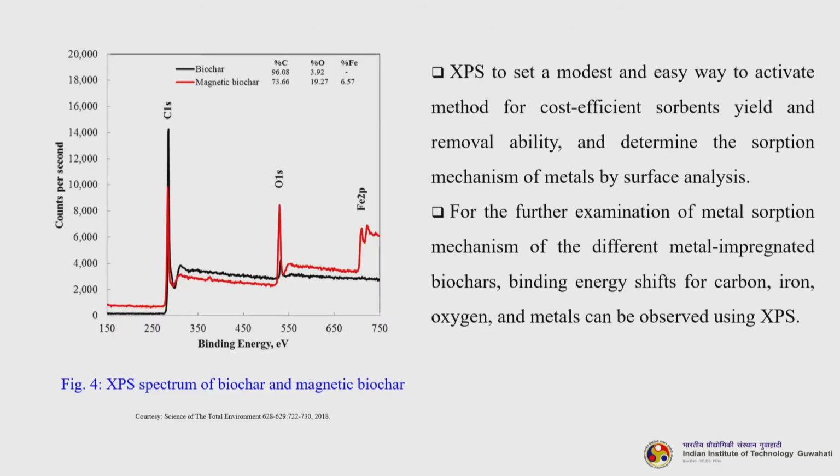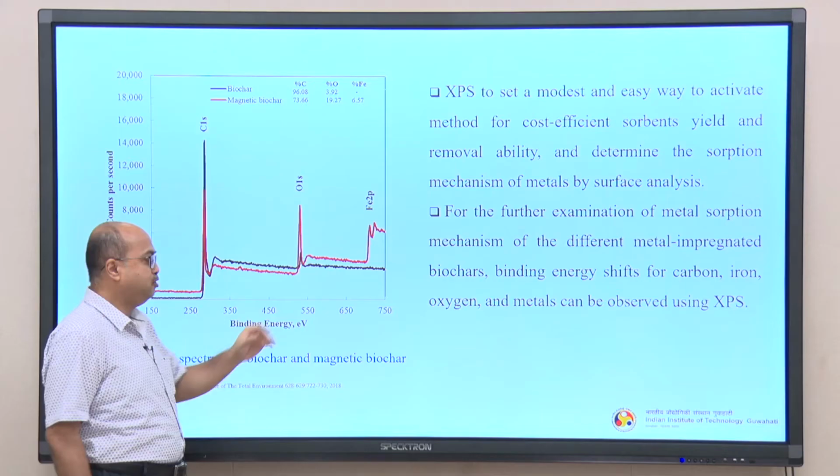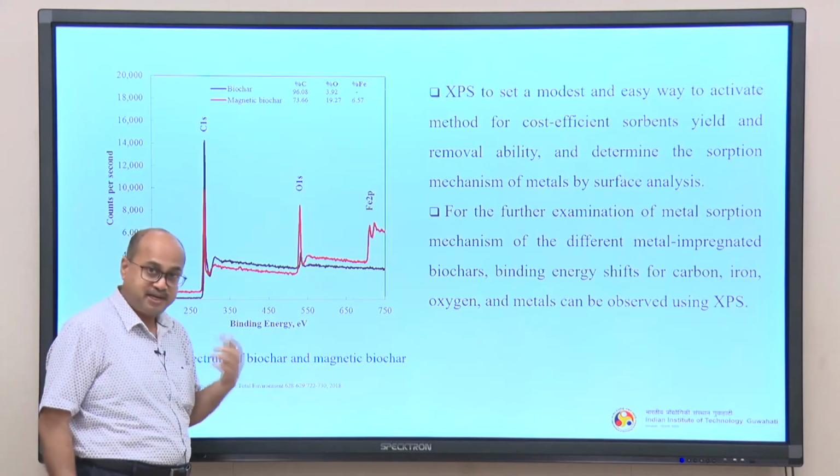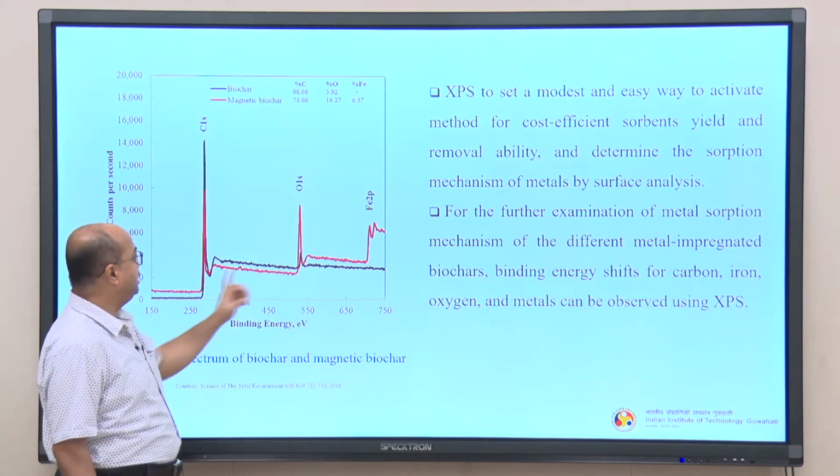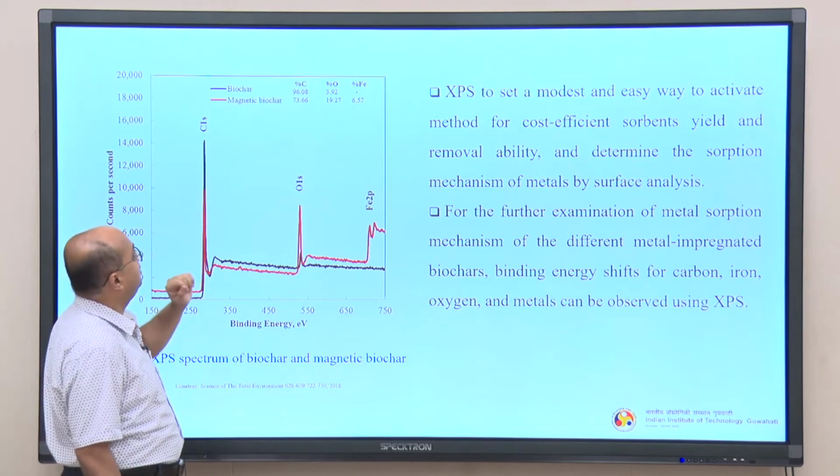This is a typical spectrum of the biochar XPS spectrum. Okay. So, two things are being shown here. One is the biochar, another is the magnetic biochar. So, the biochar is denoted by the black curve and the red curve actually denotes the magnetic biochar.